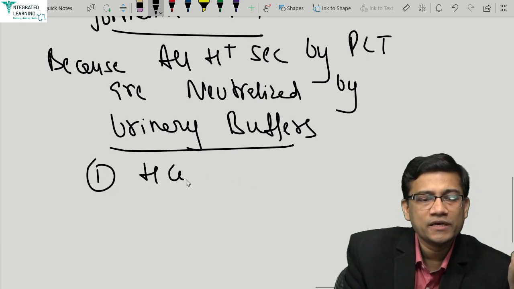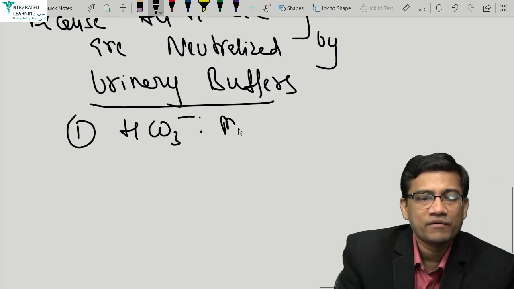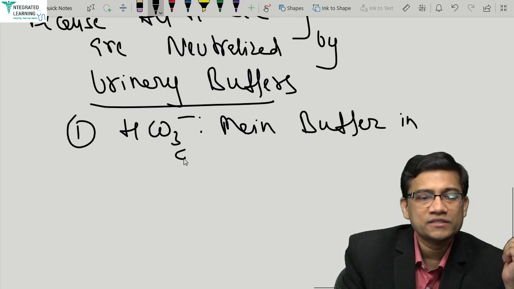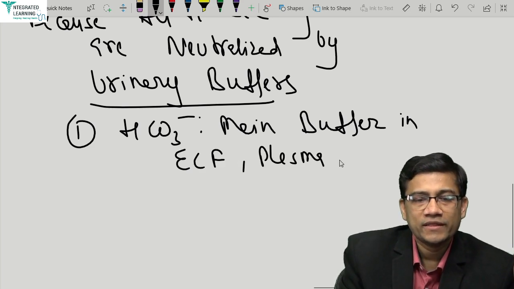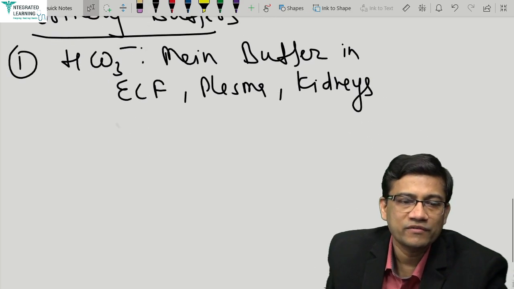First is bicarbonate. Now bicarbonate is the main buffer in all ECF. And you know ECF includes plasma, and that means kidneys, because urine is nothing but formed from the filtration of plasma.